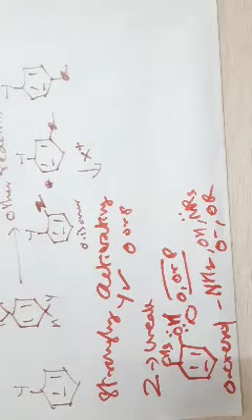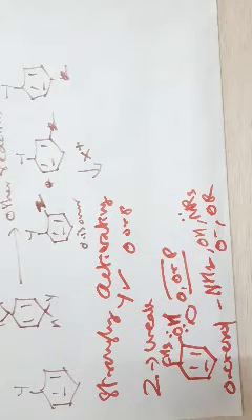So this is the order, and at last you have the meta-directing groups. Meta-directing groups are the least in their dominating ability, so we need not worry about them. If you have a strongly activating group, then ortho or para products are obtained with respect to the strongly activating group, whatever may be the other group present in the organic molecule.